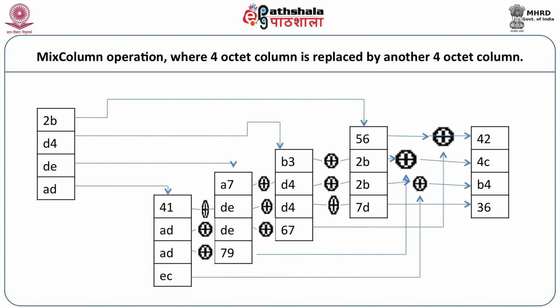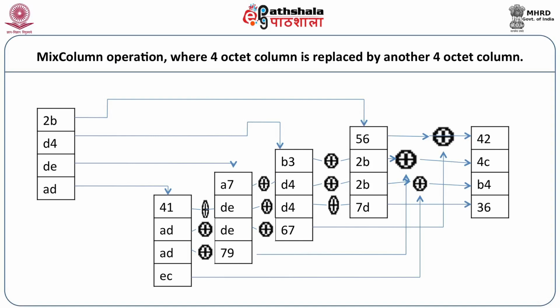For the fourth octet of EC, it would be exclusive ORed with the second octet of 2B, that is 2B. It would be exclusive ORed with the first octet of D4, that is B3, and it would be exclusive ORed with the fourth octet of DE, and it would result in 4C.